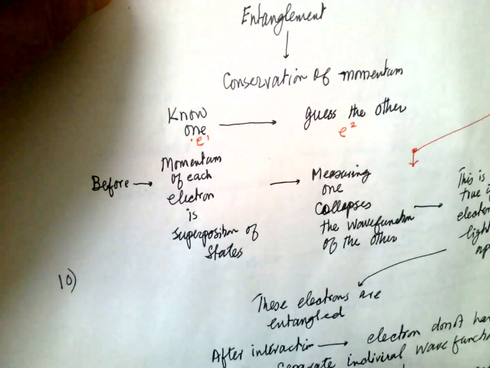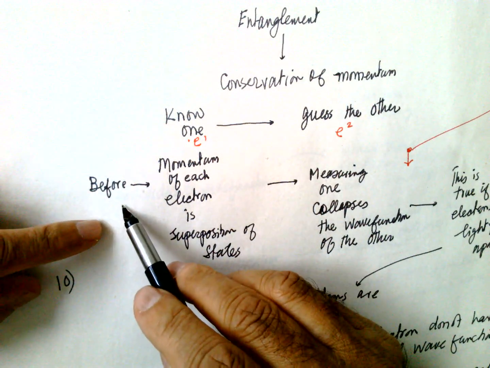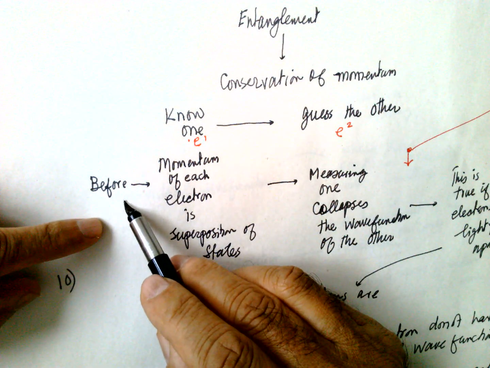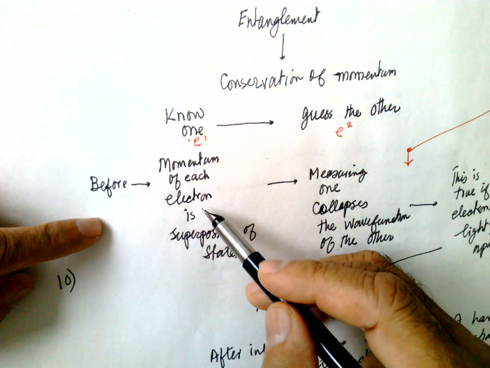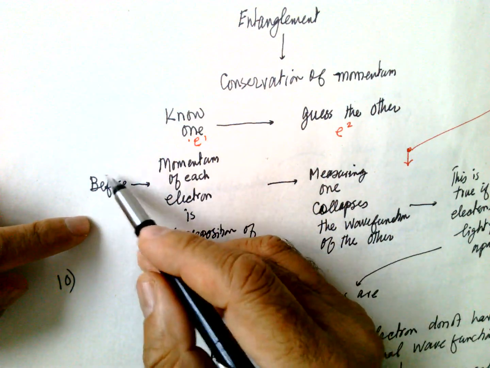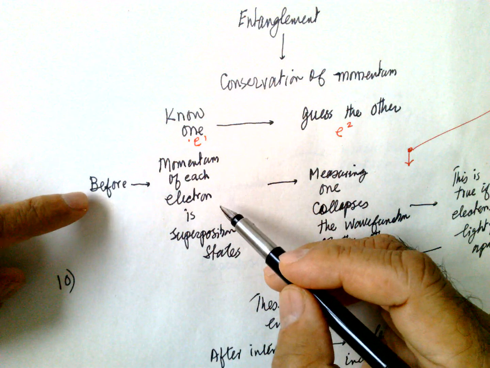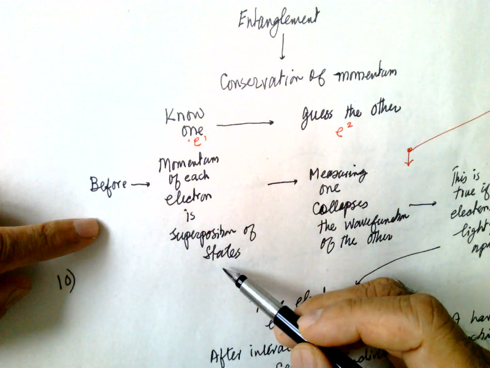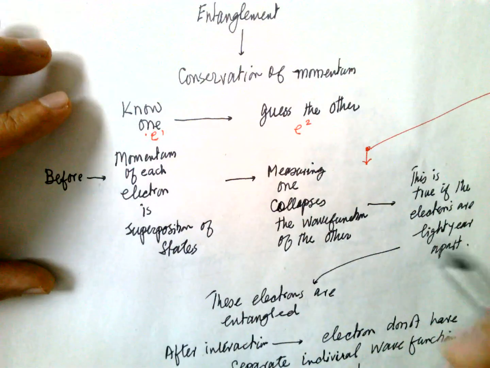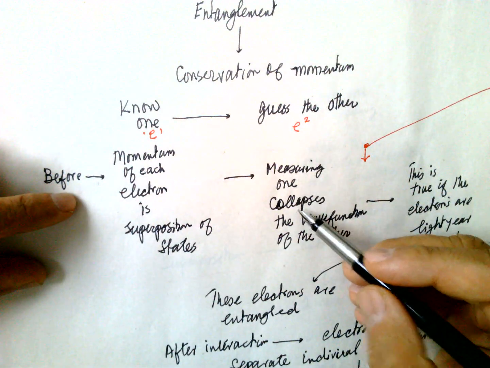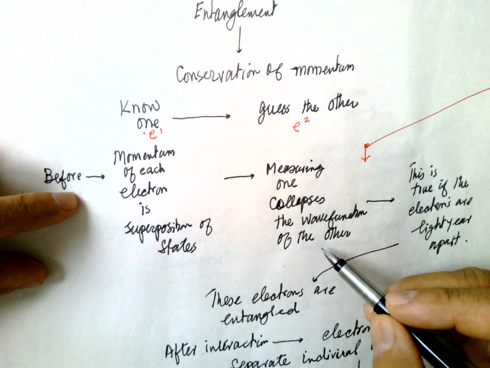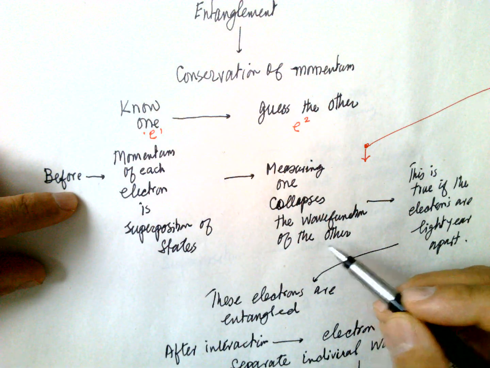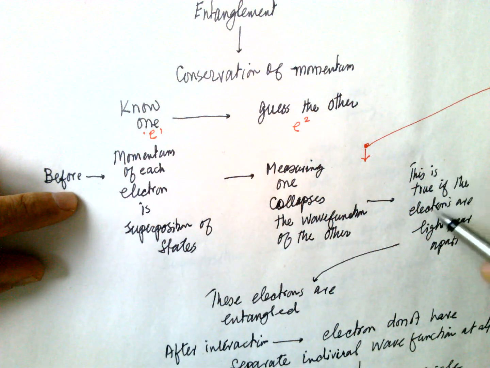Before the activity of the atom, the momentum of each electron is in a superposition of states. Measuring one collapses the wave function of the second one. This is true even if the electrons are a light year apart.